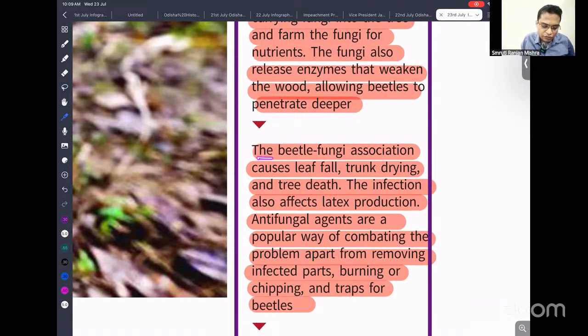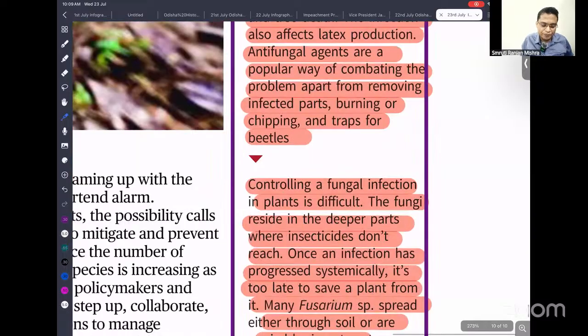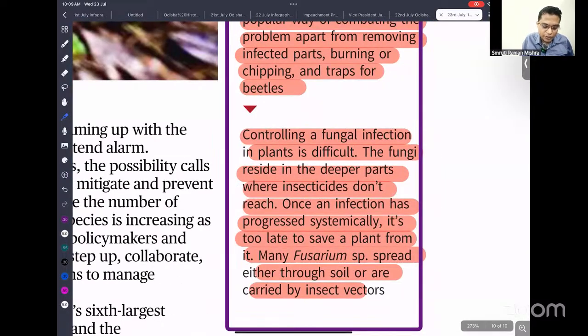So the beetle-fungi association causes leaf fall, trunk dying, and tree death. The infection also affects latex production. Antifungal agents are a popular way of combating the problem, apart from removing the infected part, burning or chipping, or trapping the beetle. So these are some of the methods being used to control this fungal and beetle infection.